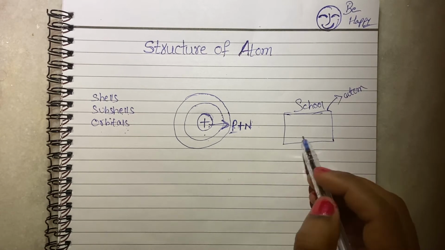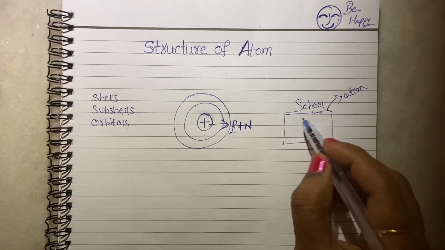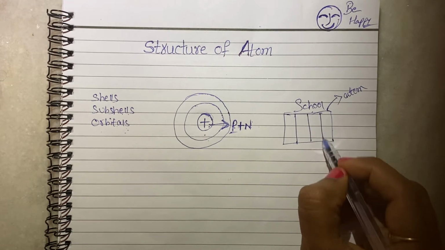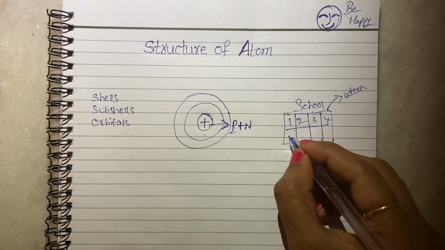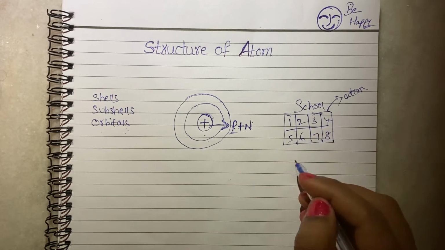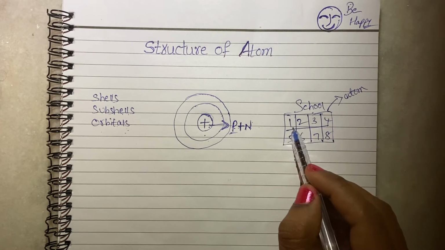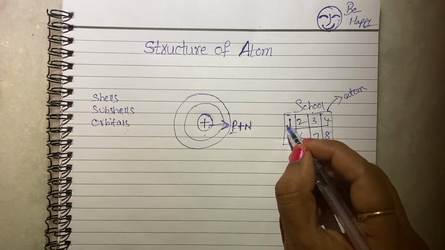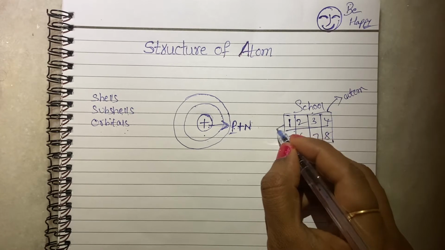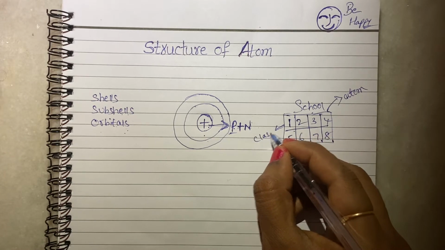Just imagine, in a school so many sections are there, right? First class, second, third, fourth, fifth, sixth, seventh, eighth, like this. In each and every class, benches are there. This is the classroom, the first class.